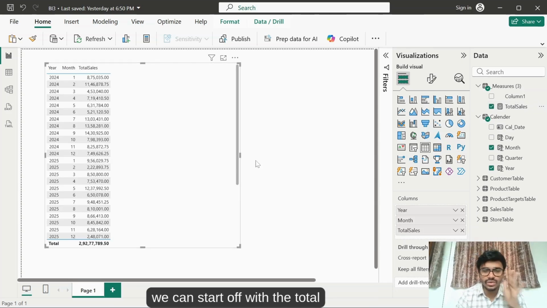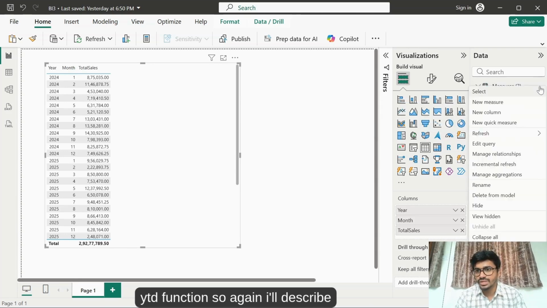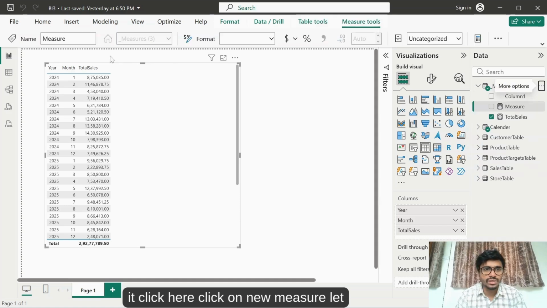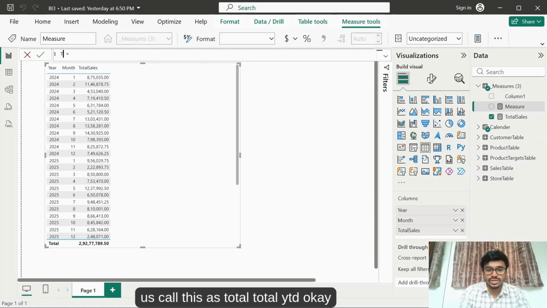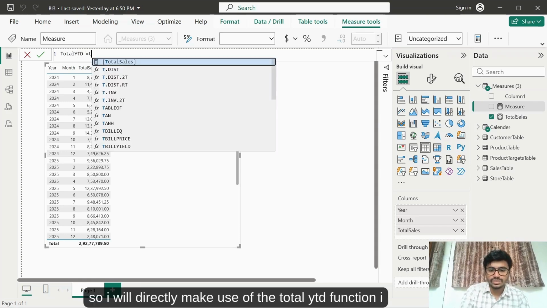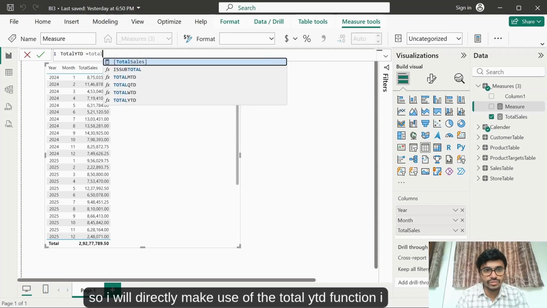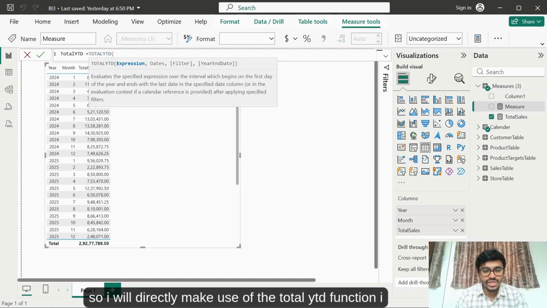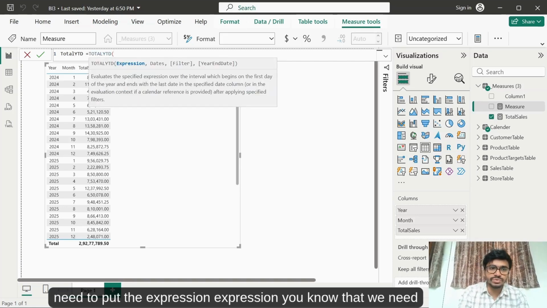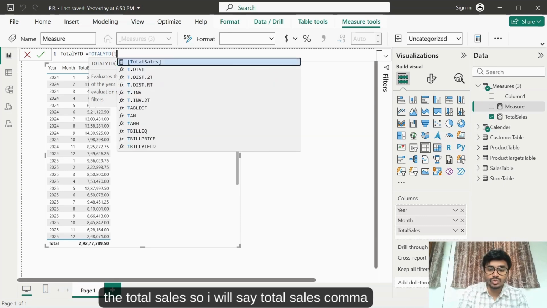Now we can start off with the TOTALYTD function. So again, I'll just click here, click on new measure. Let us call this as Total YTD. Okay. So I'll directly make use of the TOTALYTD function. I need to put the expression. You know that we need the total sales.